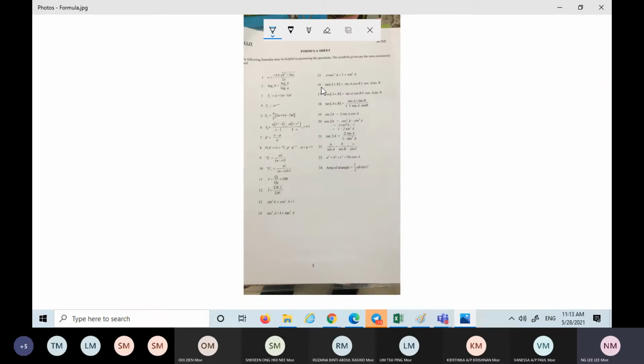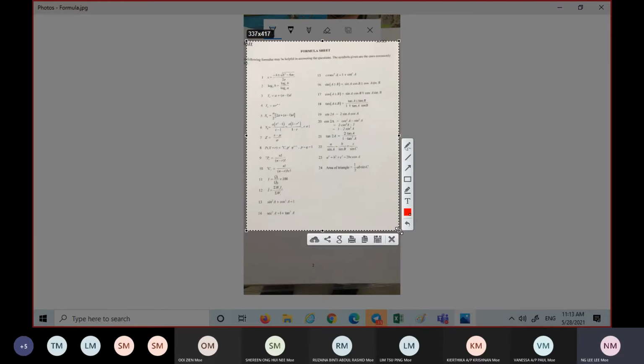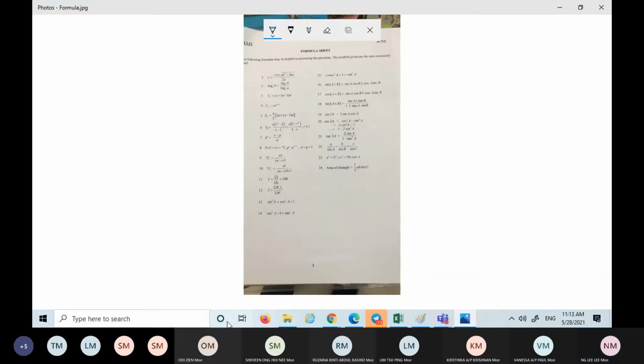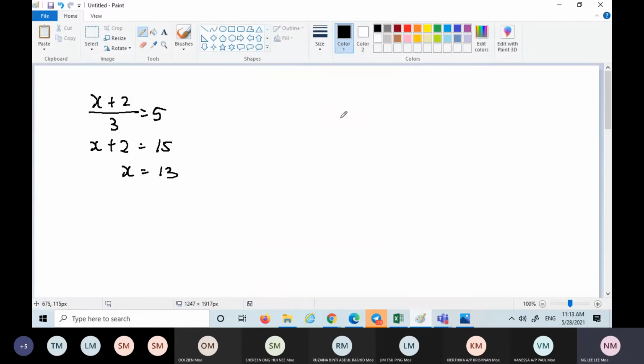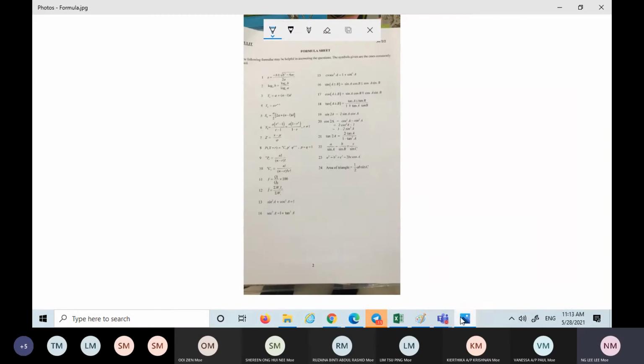Then I cannot make it bigger? Can you all see, so small? Oh, cannot see. Okay, forget about it. Come back here.